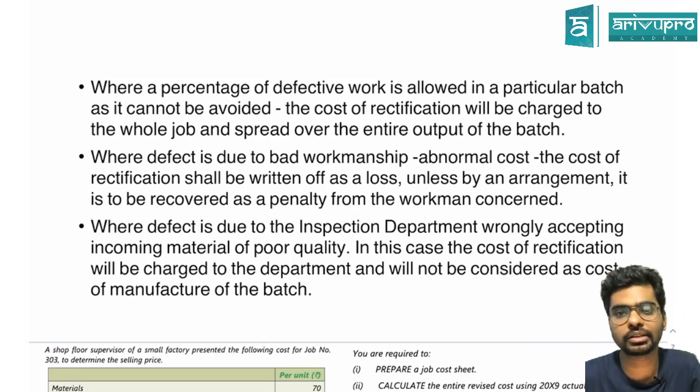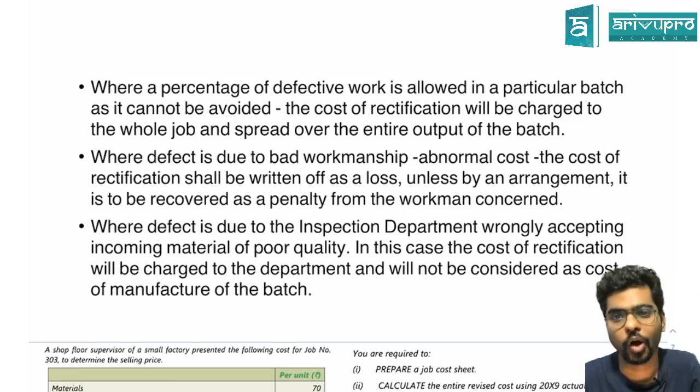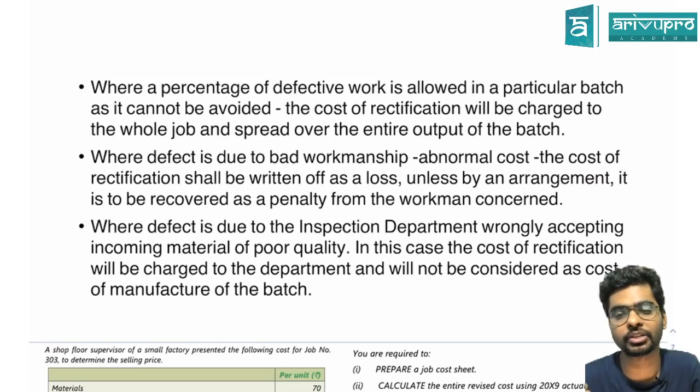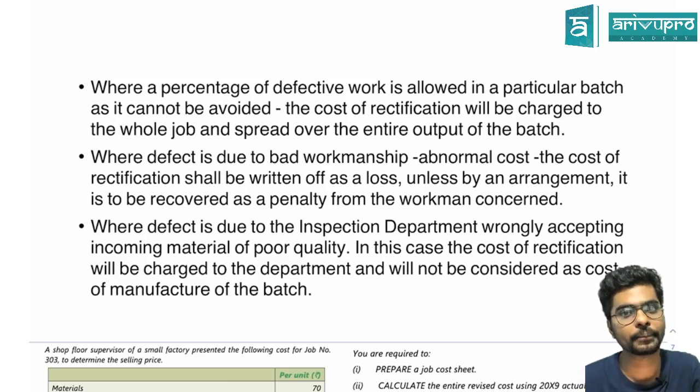Now when a certain percentage is allowed, since it's a normal part of it, it will be taken care of by the completed units. If you remember the normal loss, what was happening in case of a normal loss? Normal losses were getting absorbed by the good units. Are you clear? Perfect, Pratham, correct.